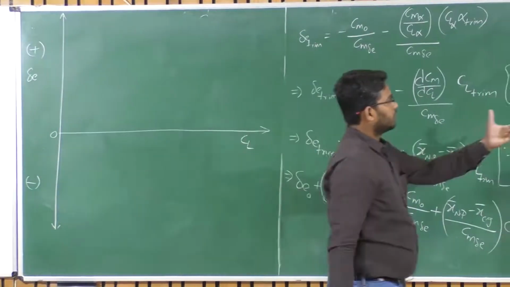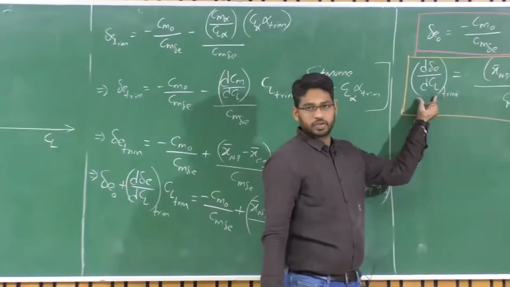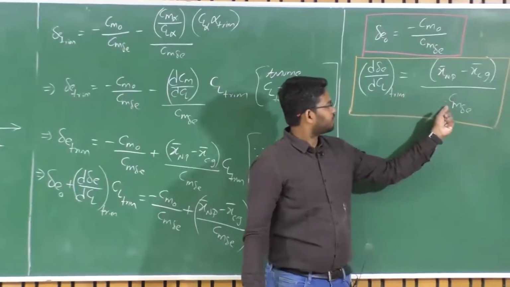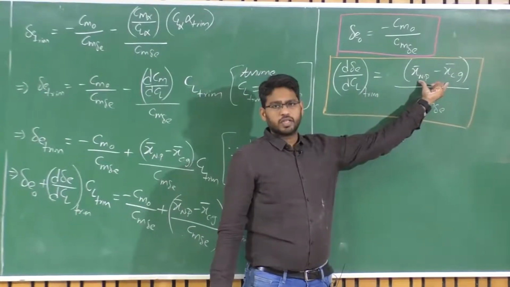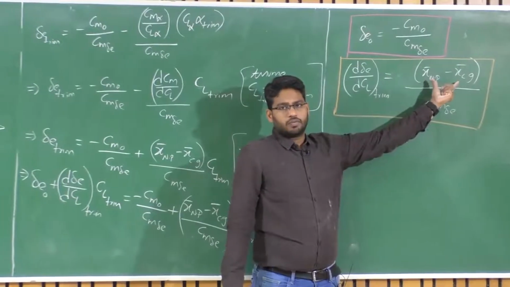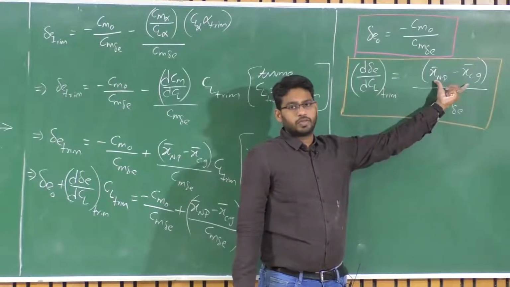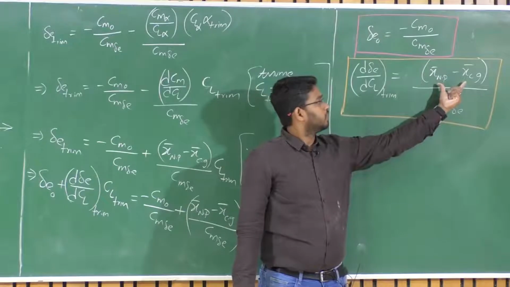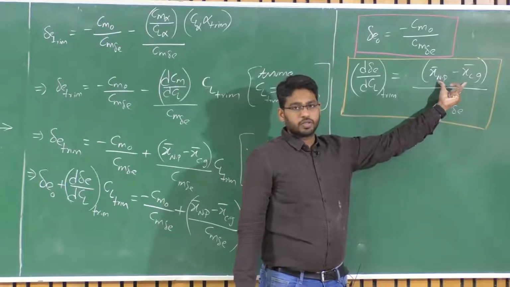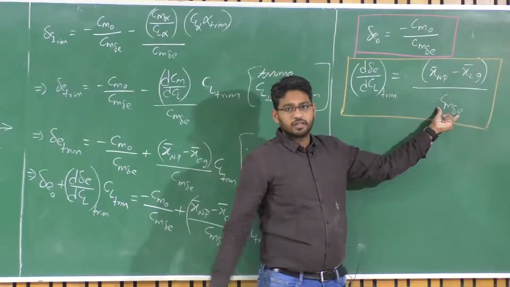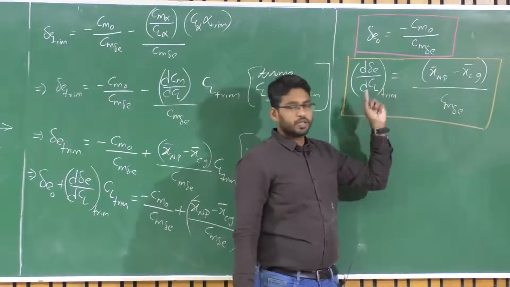That's why if you see this particular equation, dou delta E upon dou CL trim, for an aircraft or a UAV with positive static stability or static margin, you have XNP minus XCG positive, right? So Cm delta E is negative. So this particular slope is negative.